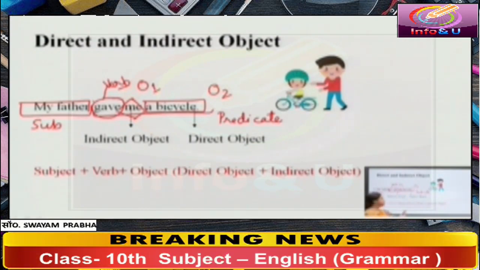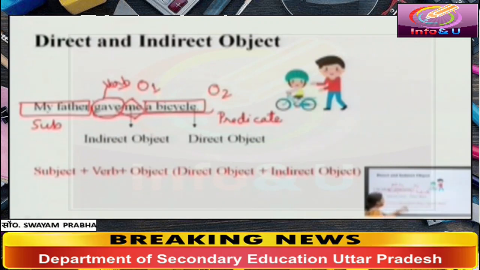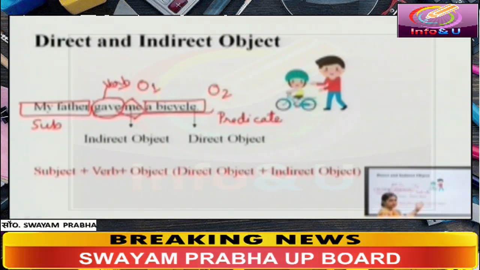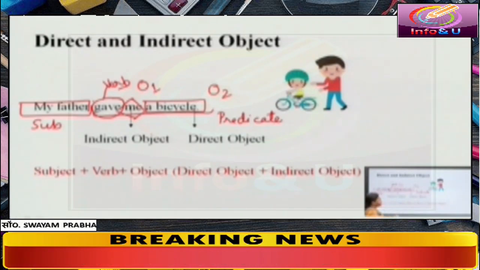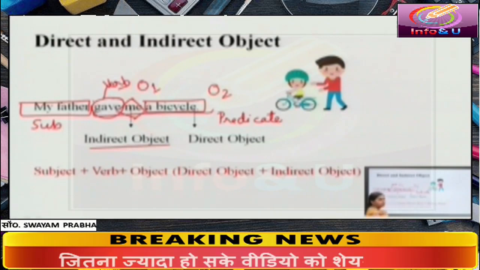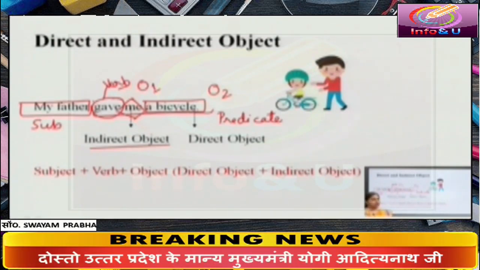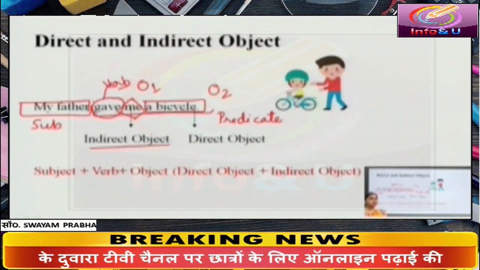What is the difference between direct object and indirect object? A direct object is something that receives the action. An indirect object is something which is affected by the action. An indirect object is the recipient of direct object.